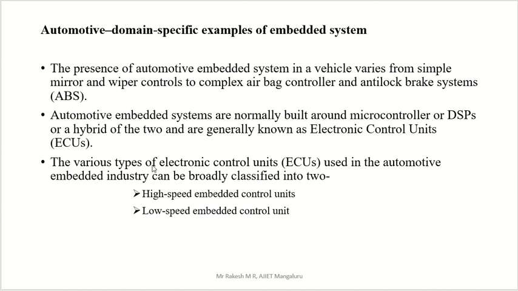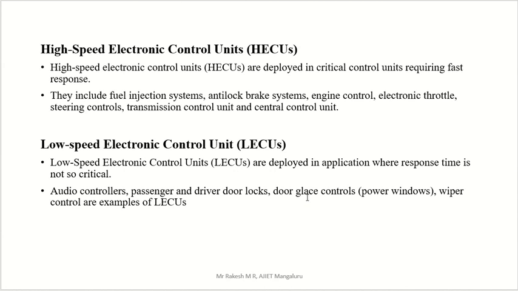The various types of electronic control unit, that is the short form ECU, used in the automotive embedded industry can be broadly classified into two. So electronic control units are classified into two main parts: one is high speed and the other is low speed. High speed embedded control units and low speed embedded control units. So we have to see both high speed and low speed here.